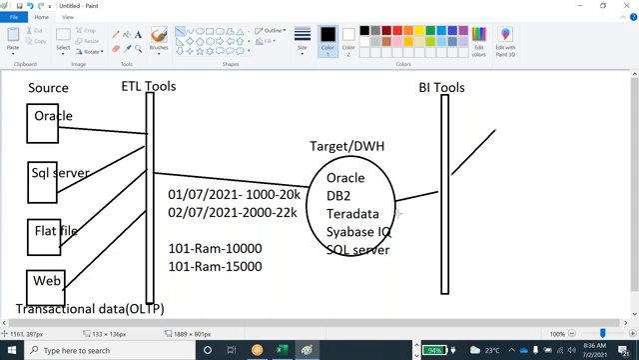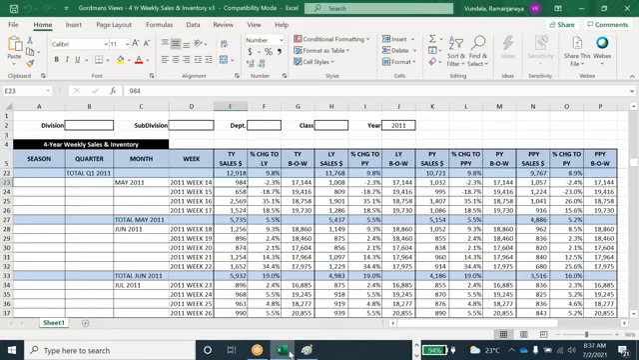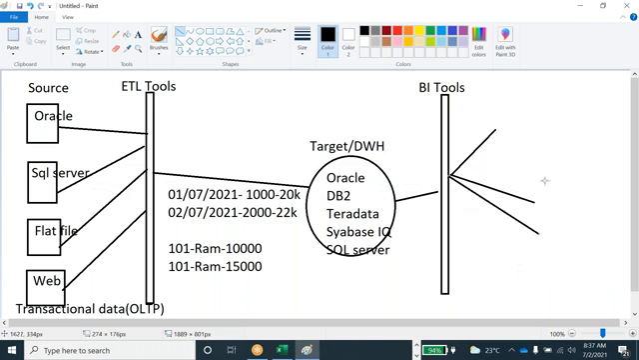Okay, SAP BO and OBIEE are the actual reporting tools. They're going to generate this kind of table format reports, different kinds of reports. These reports the end user is going to access. Based on them, the end user will take decisions to improve their business. This is the entire architecture of the data warehousing.